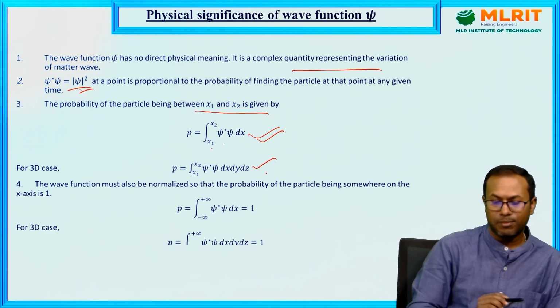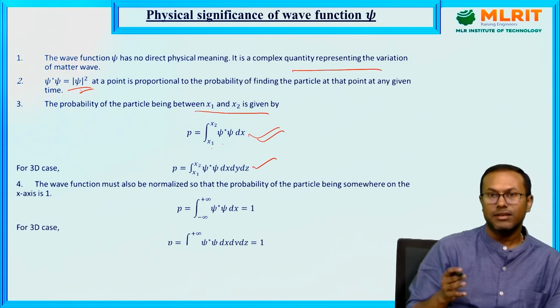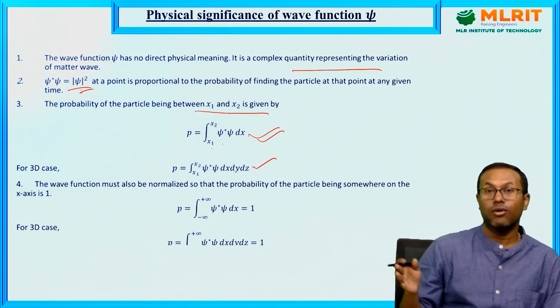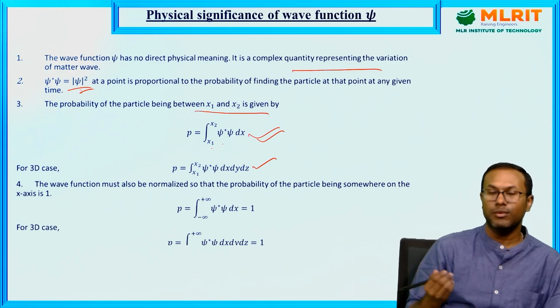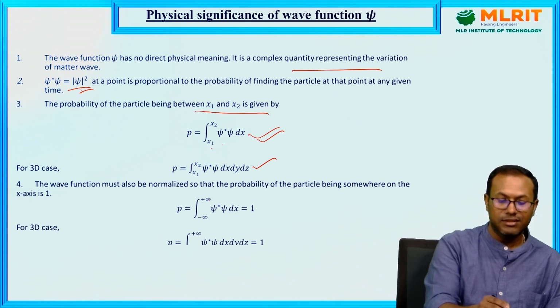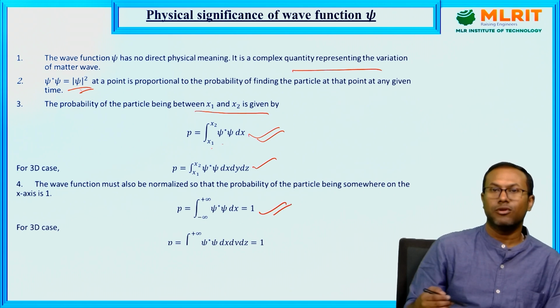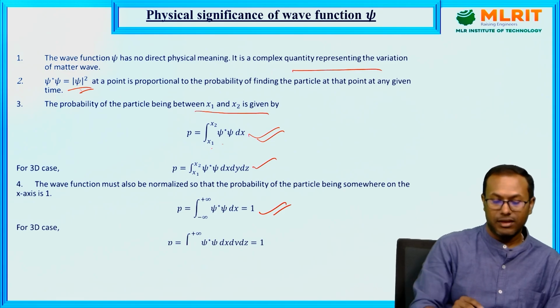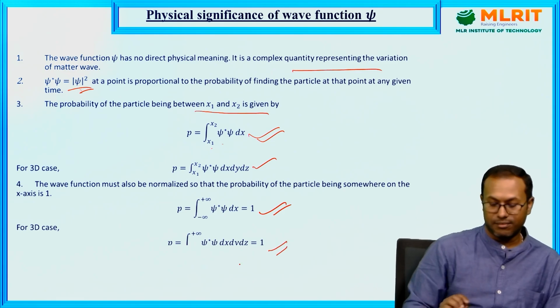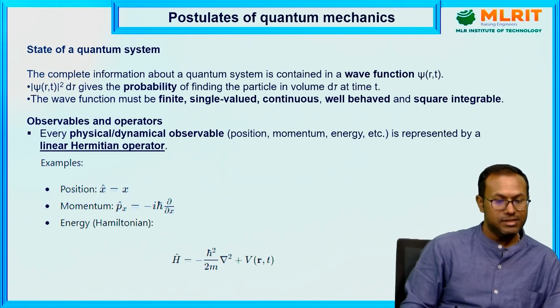Now suppose we know that the particle exists in a region, maybe an infinitely long region, then the probability will definitely be 1. So in those cases, we can write the integration from minus infinity to plus infinity of psi star psi dx equals 1. Okay, this is also the normalization condition. In case of 3D, three components will come. So these are some significances.